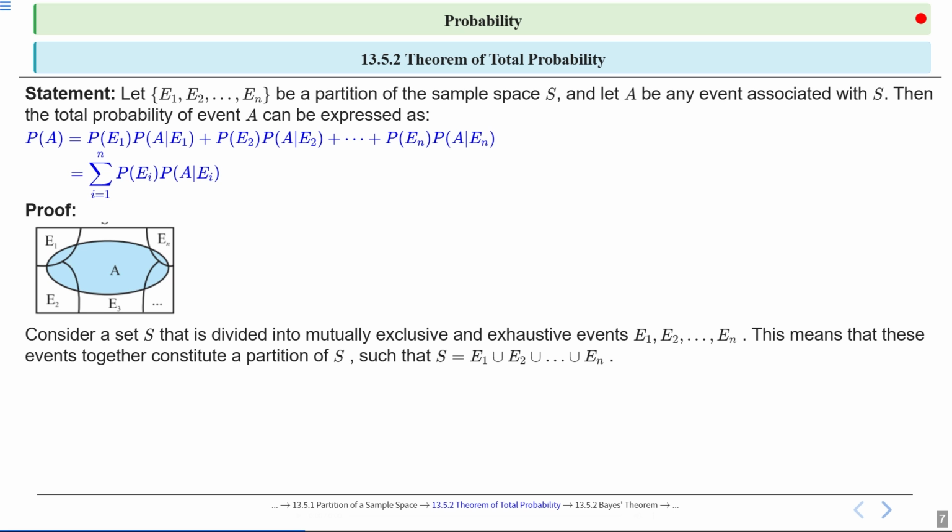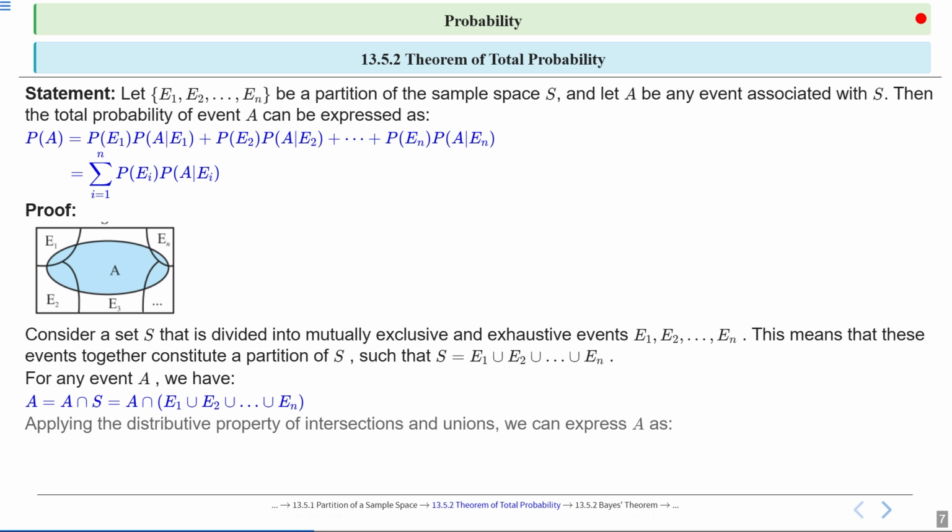Now consider a set S divided into mutually exclusive and exhaustive events E1, E2, E3 till En. This means that these events together constitute a partition of S, such that S is equal to E1 union E2 union E3 till union En, right? Now for any event A, we have A equal to A intersection S, which is equal to A intersection E1 union E2 union E3 till union En, right?